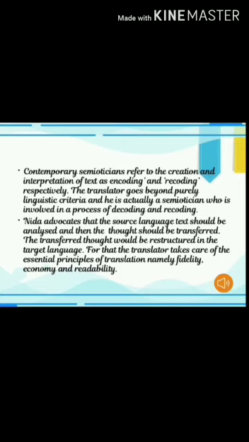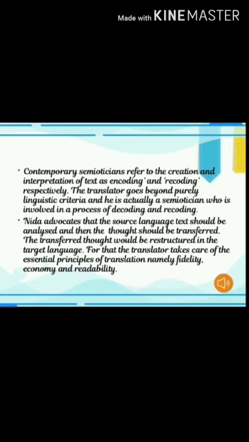So Nida, a well-known person in translation studies, has said that before a person begins his translation, he will go through the source text thoroughly, then analyze it, and then the thoughts will be transferred. So that transferred thought will become the material for the target language.